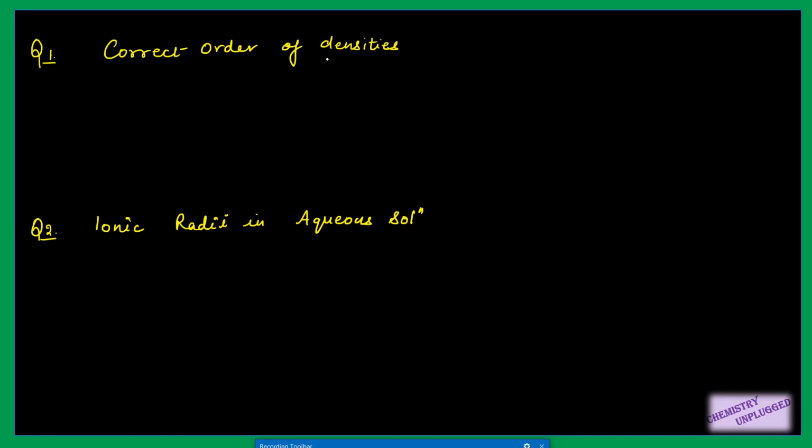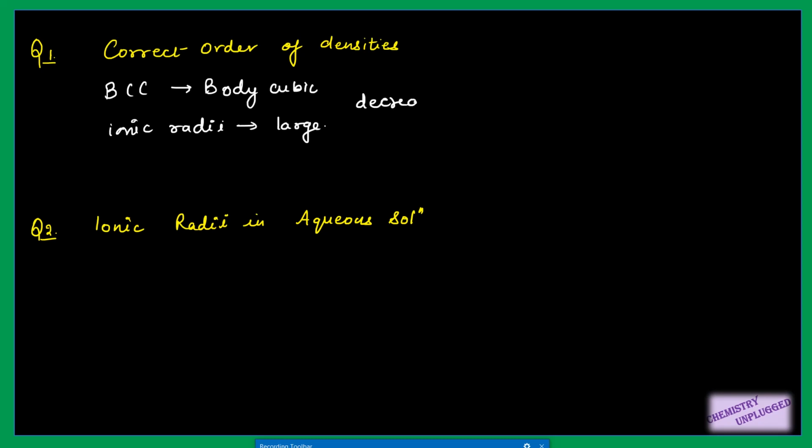So for alkali metals, their density is very low. First thing is that they have very low densities. Why? One very important factor behind it is that they have a BCC structure, meaning body centered cubic structure, and their ionic radii are very large. Ionic radii is large, right? Because of this nature, their volume is high and this will lead to a decrease in the density. So this point is very important.